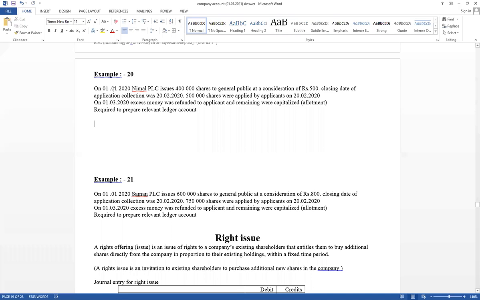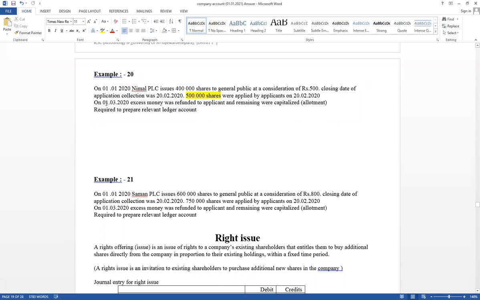Right, here it is given, date is given 1st January 2020. Nimal PLC issue 400,000 shares to the general public. And per share price is given 500. Closing date of application collected, it has given date. Think about application received 500,000 shares. Share were applied by applicant.